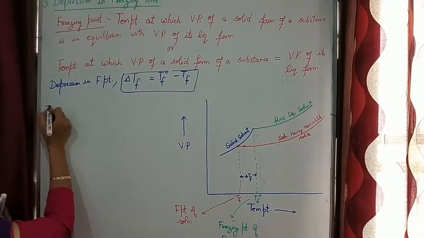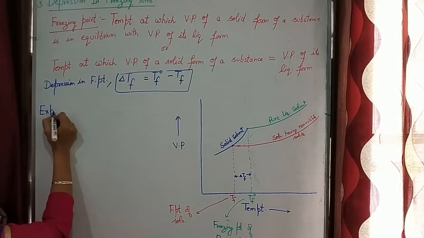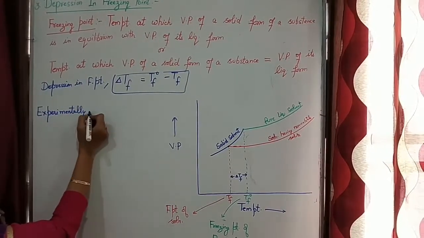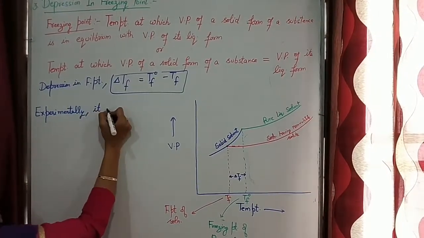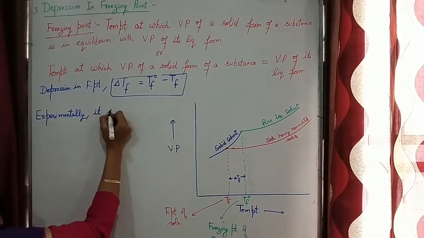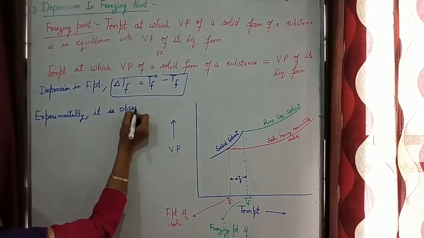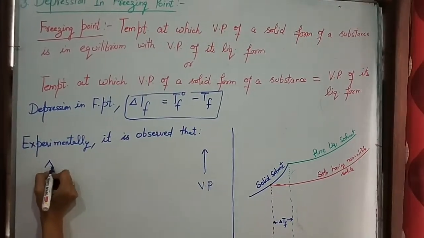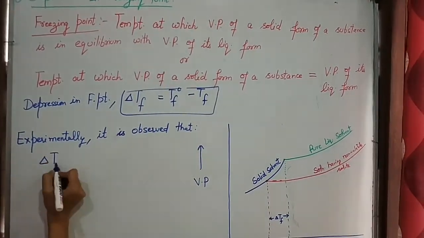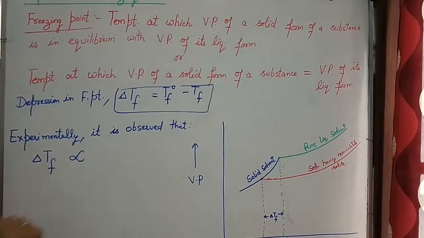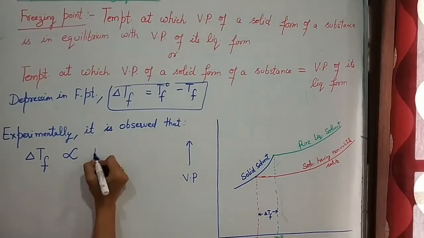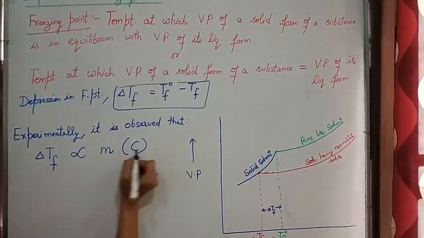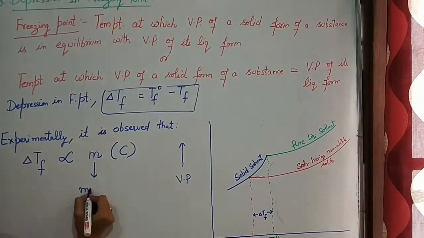Now experimentally it has been observed that this depression in freezing point is directly proportional to molality or molar concentration of solute.